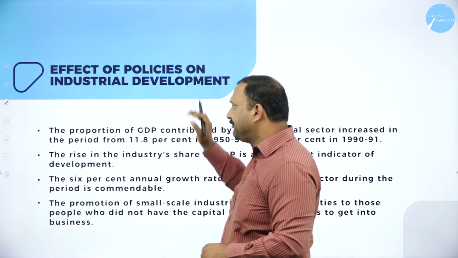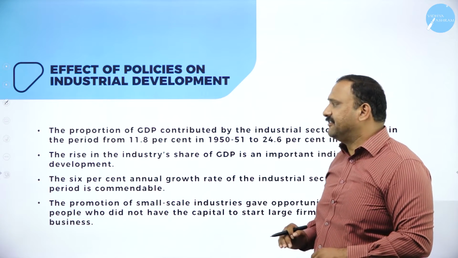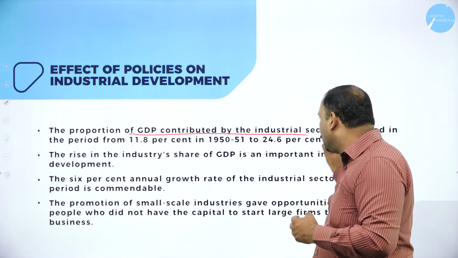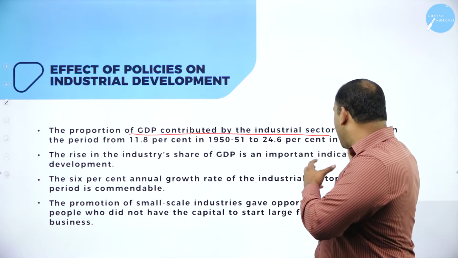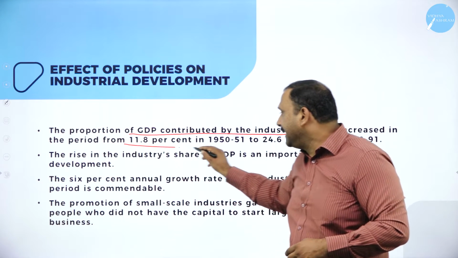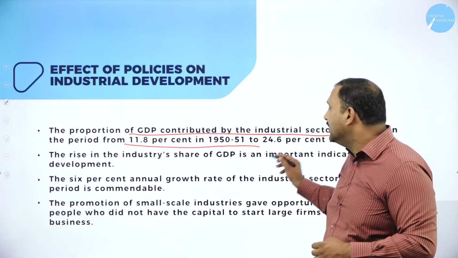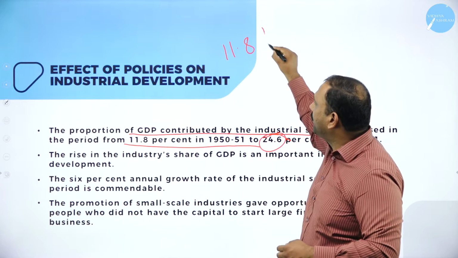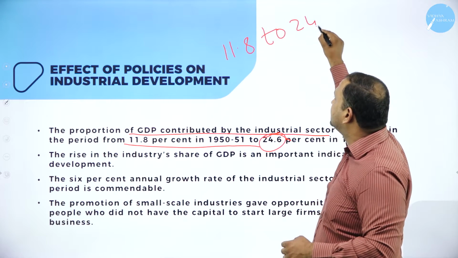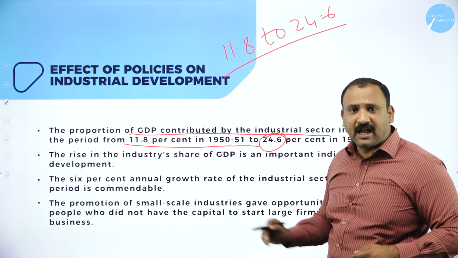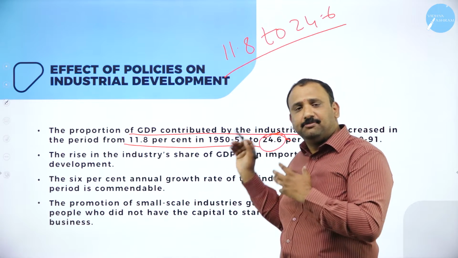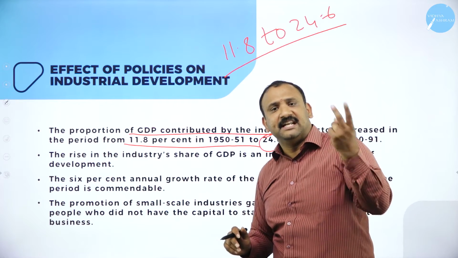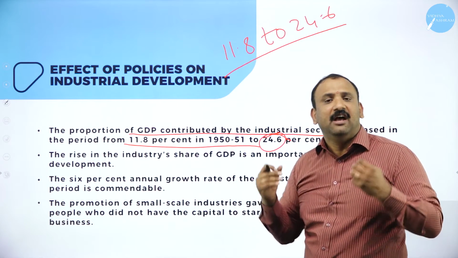Next, the effect of policies on industrial development. Because of these policies, the proportion of GDP contributed by the industrial sector went from 11.8% in 1950-51 straight up to 24.6%. Just look at the growth, 11.8 to 24.6 in just 40 years. Of course, that was a very great achievement for us. Why? Because we have doubled ourselves every 20 years. In every 2 decades, we have almost doubled ourselves, and we went up.